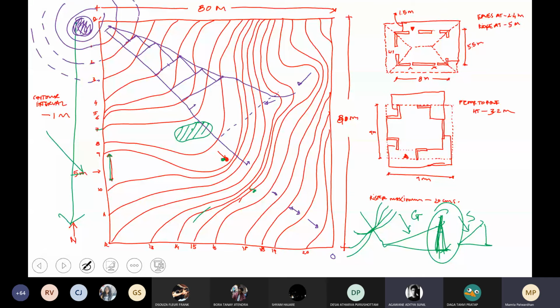Shirish, if the land in actuality is flat and there is an increase of height, then how do we show that in contours?